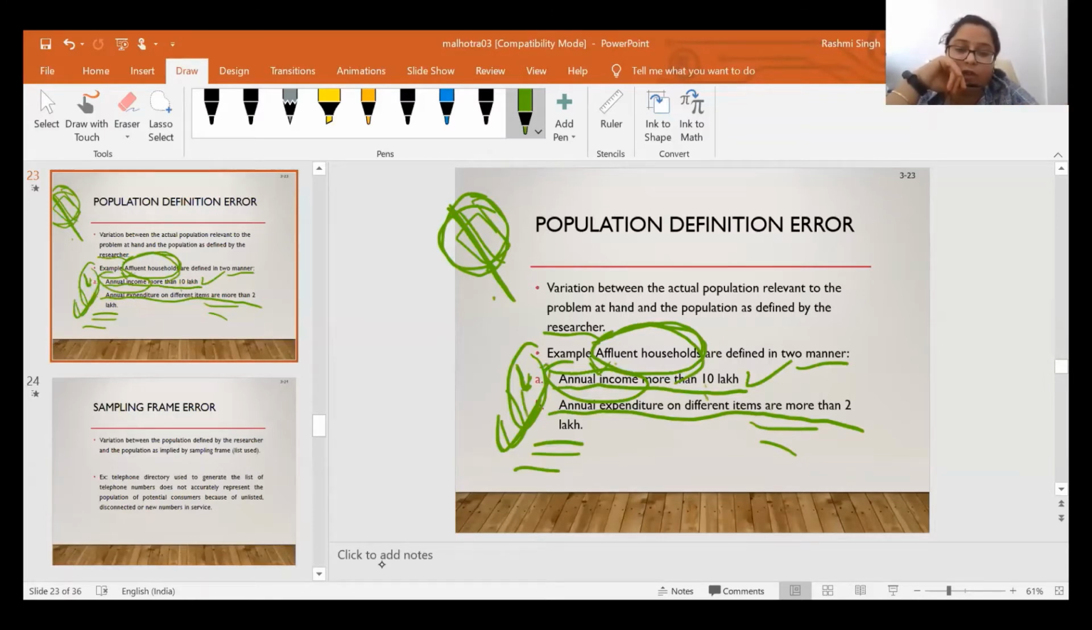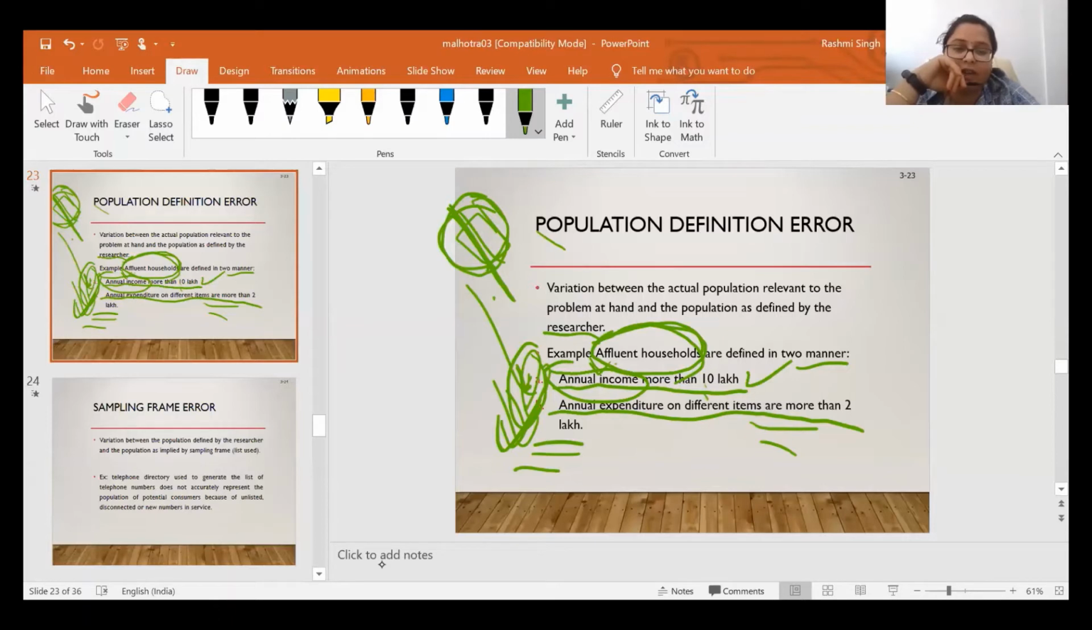So again there are two different definitions, but my objective is based on the first definition, and whatever sample I took is based on this second definition. So it will create some error in your responses and hence in your data, and hence finally in the information you will get. That is known as population definition error.